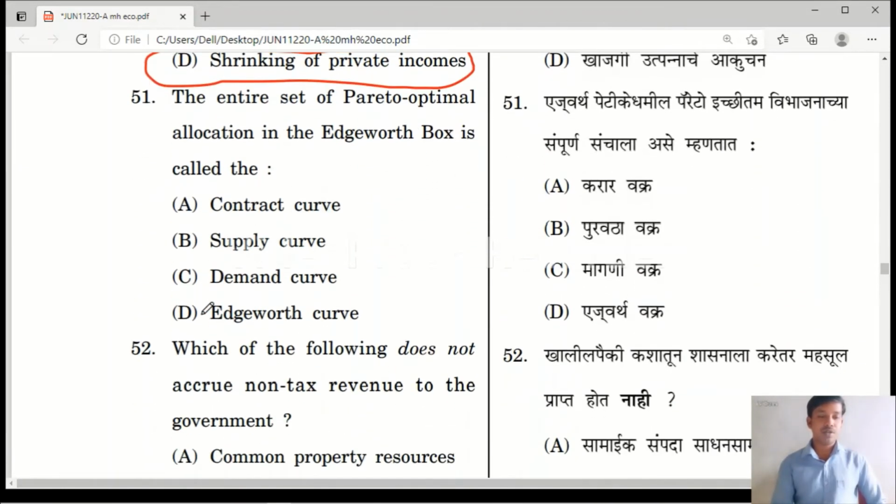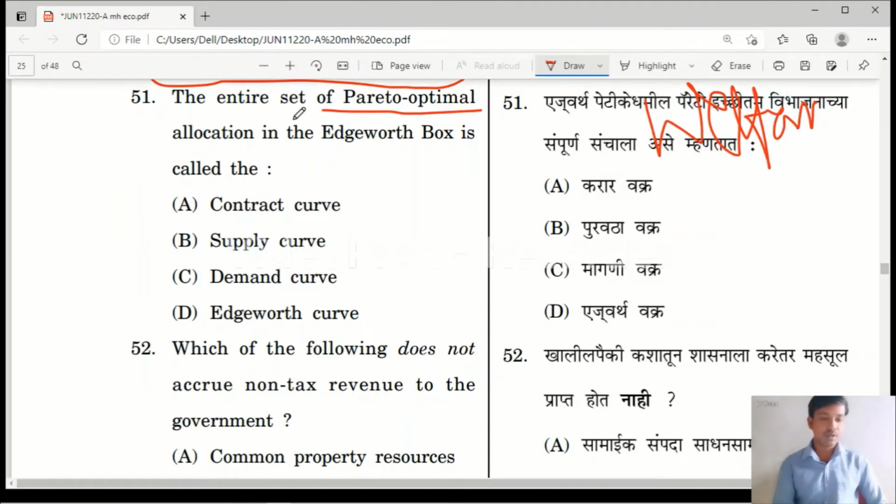Question number 50. The entire set of Pareto optimal allocation. Yes, friends, in this question paper, so many questions are there from welfare economics. Very important topic it is. Many questions we have seen from welfare economics. So the entire set of Pareto optimal allocation in Edgeworth box is called option A, contract curve. Option B, supply curve. Option C, demand curve. Option D, Edgeworth curve. Yes, which is the right answer here?